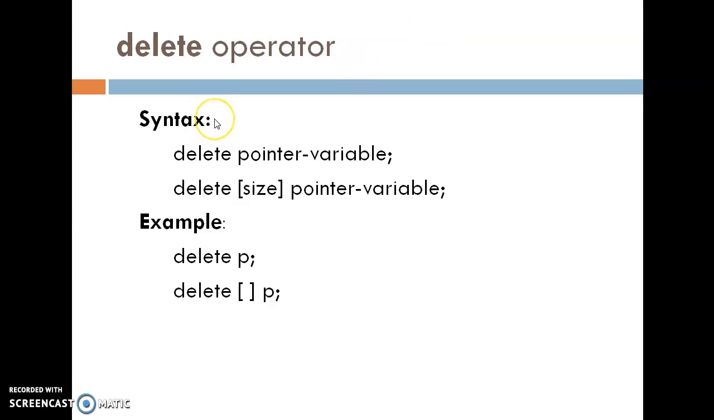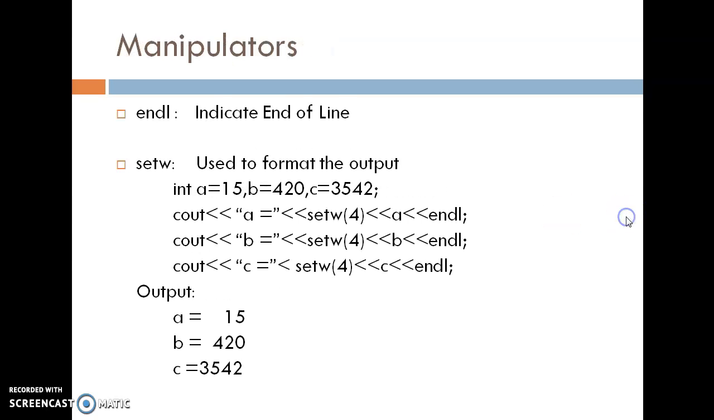Delete operator. It is used to deallocate the memory. So once we have used that particular memory, after that we can delete or destroy the space using the delete operator. Syntax is delete pointer variable name, delete p. And if it is an array, then delete[] p, with opening and closing brackets. It frees the space which is generated by the variable p. So basically new and delete are the memory management operators.